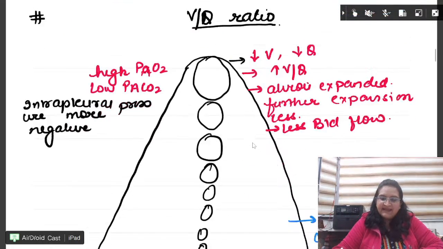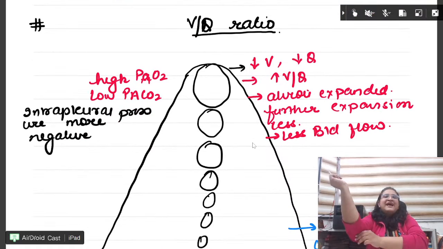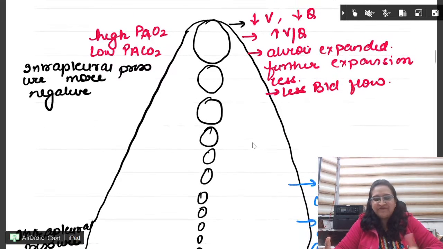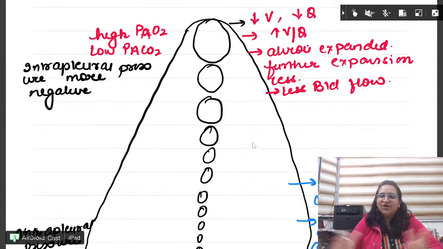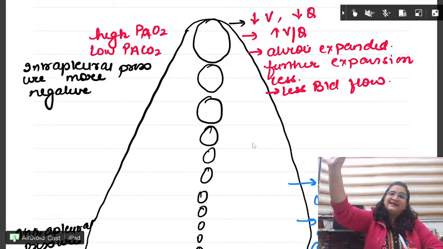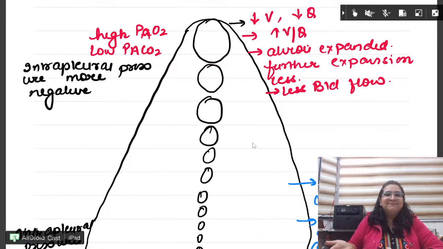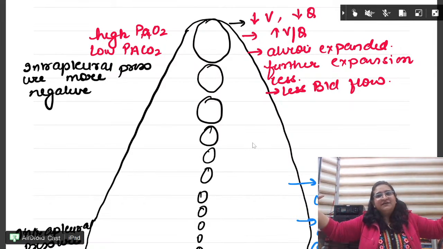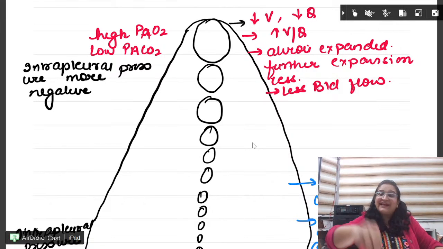Next, V by Q ratio. Recent exam questions, they keep on asking this a lot. So this is my favorite diagram. I draw it like this and all my things are sorted. You know where the alveoli are biggest in size. Apex. Smallest, base. If a thing is small, then you can expand it. So where the lungs are having maximum expansion, base.